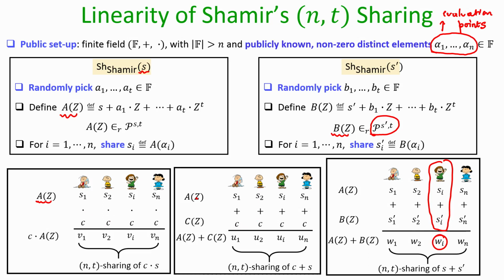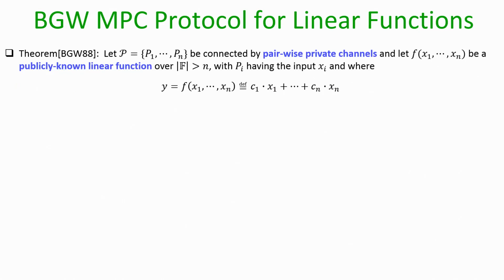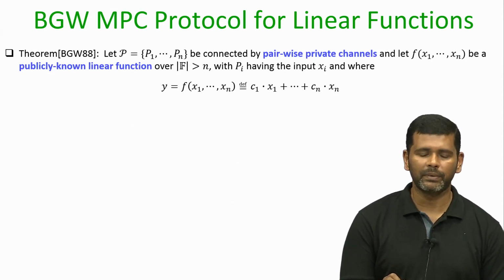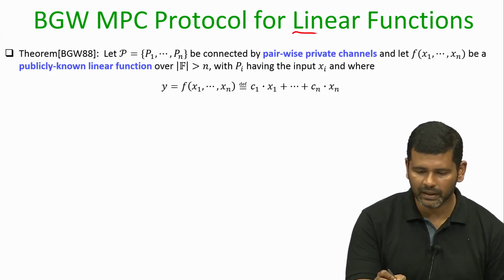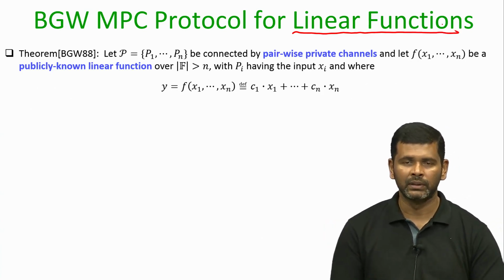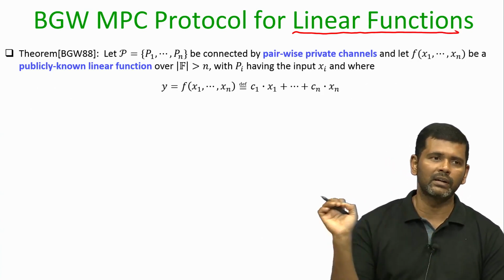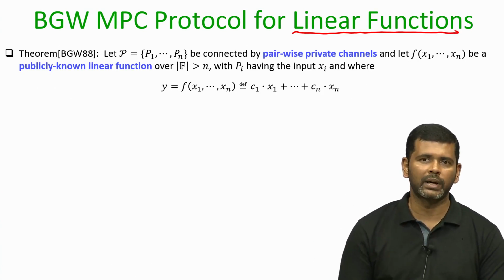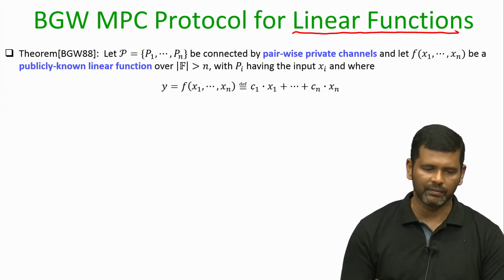If you want to compute the shares of s plus s prime, add the shares of s and s prime. Okay. So, now with this observation, we will go and see the BGW MPC protocol for the simple case where the function that the parties want to compute is a linear function. And again, there are plenty of real world computations which can be abstracted by linear functions itself.